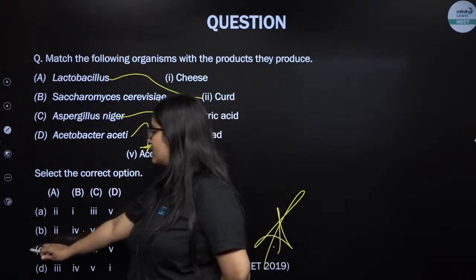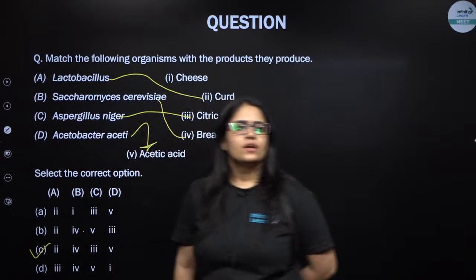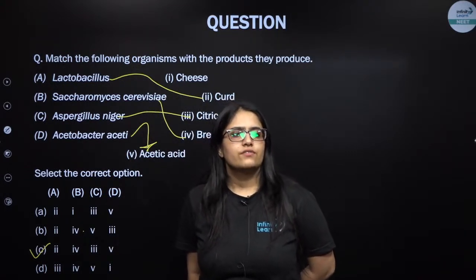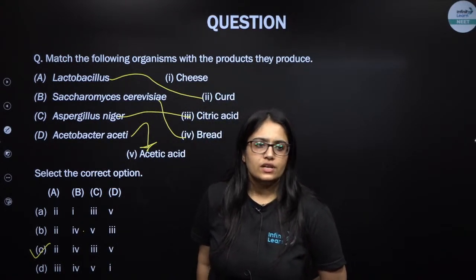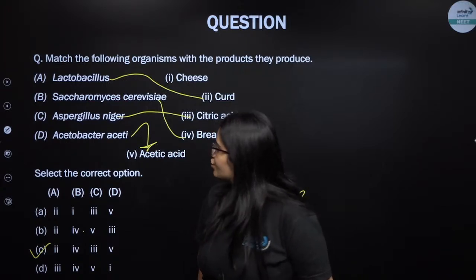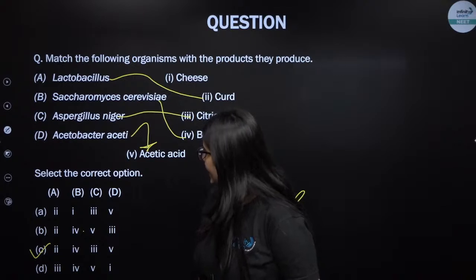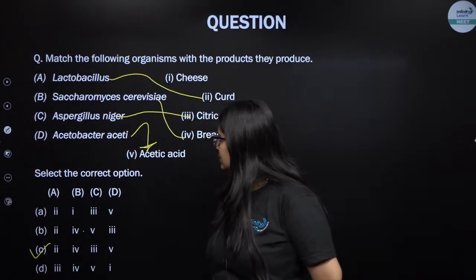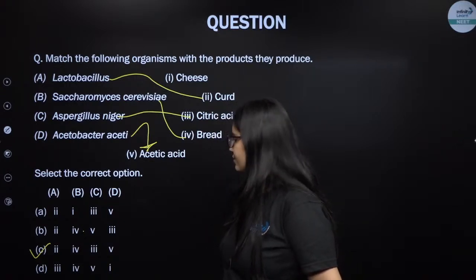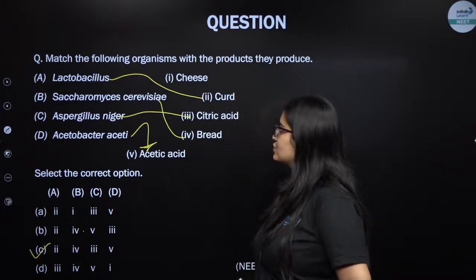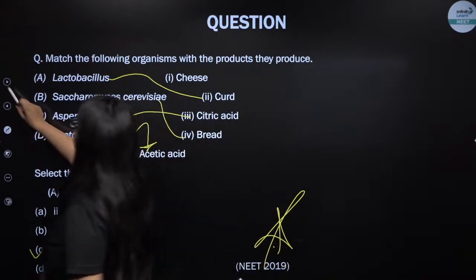So I guess C should be correct, right guys? What do you think? Yes, Nikhil, Savita. Yes, so Sunil, it should be C. A should go with 2, B should go with 4, C should go with 3, and D should go with 5. Yeah, good question. Let's see the next one.